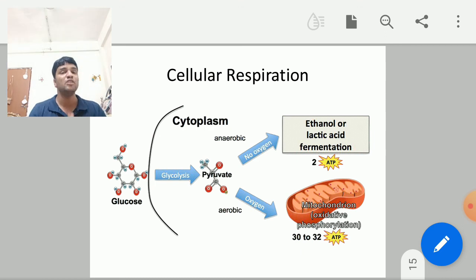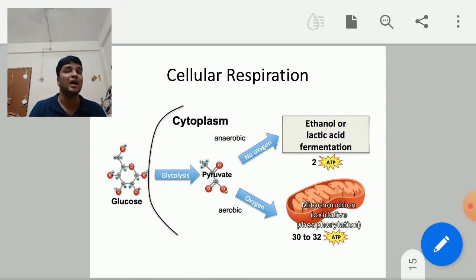The conversion of pyruvic acid into ethanol, that is alcoholic fermentation, has economic value. In the beverage industry and the bakery industry, this process can be utilized on a large scale, and it takes place in an anaerobic organism, the yeast cell. Yeast is a eukaryotic unicellular fungus.